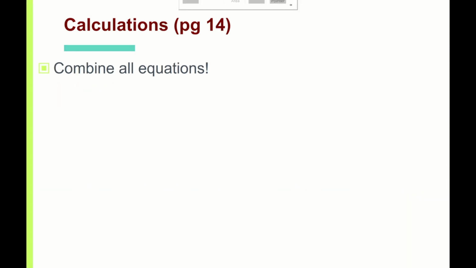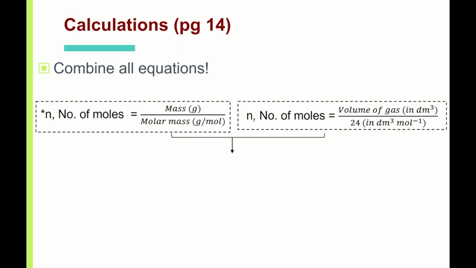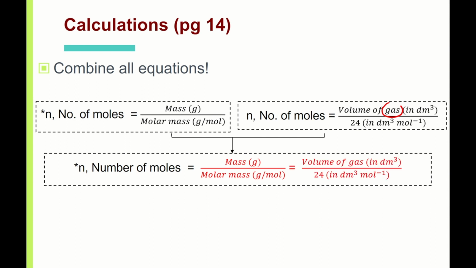Okay, we combine all the equations together in your notes, page 14. This is the first equation that we've learned: mass over molar mass, to find number of moles. The second one that we have learned so far is about gas. Take note, the first equation is for all substances, solid, liquid, gas. But this one is only for gas. So I want you all to take note and circle this part. If I want to combine the equations, number of moles equals mass over molar mass equals volume over 24 dm cube. And this is only for gas, take note.